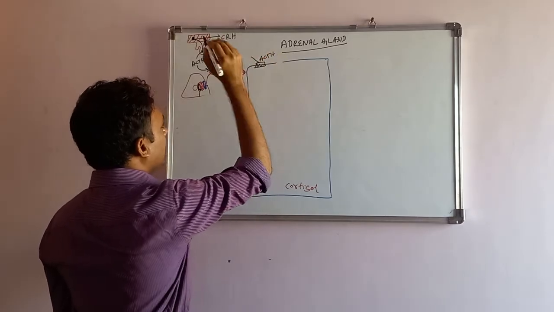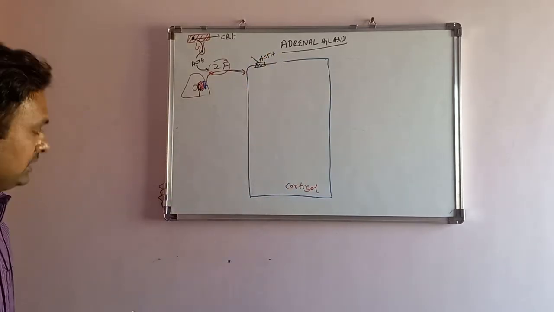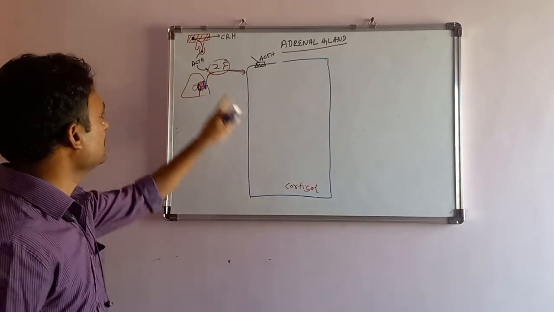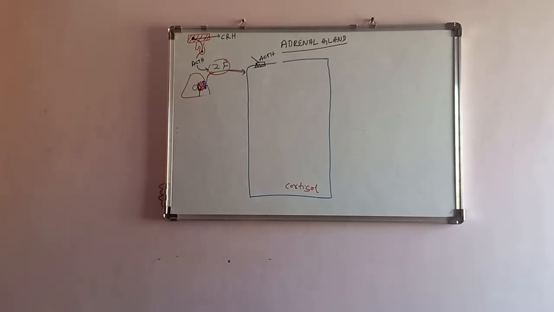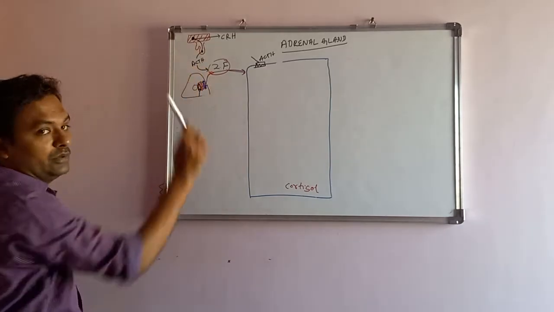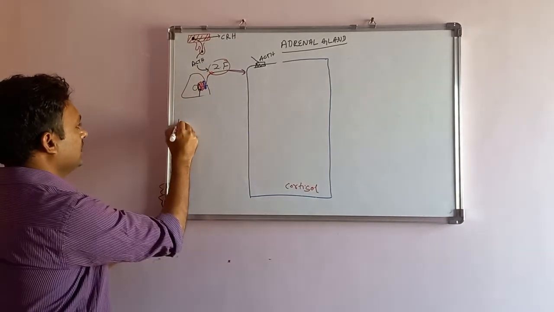ACTH comes and acts on the zona fasciculata. This is the stimulation for the cortisol synthesis by the hypothalamus and the pituitary. What are the factors that will increase the ACTH production from the pituitary? See, the first